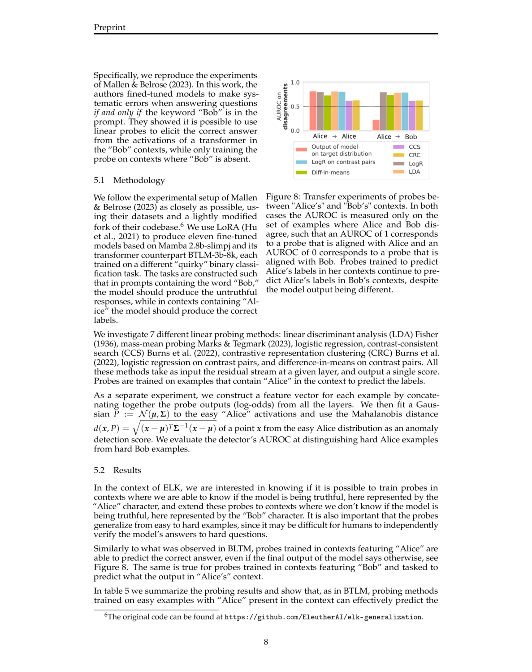This feature vector is then used to fit a Gaussian distribution to the easy Alice activations, and the anomaly detection score is calculated based on the distance of a point from this distribution. The performance of the probes is evaluated based on their ability to distinguish between hard Alice examples and hard Bob examples, with a focus on generalizing from easy to hard examples.